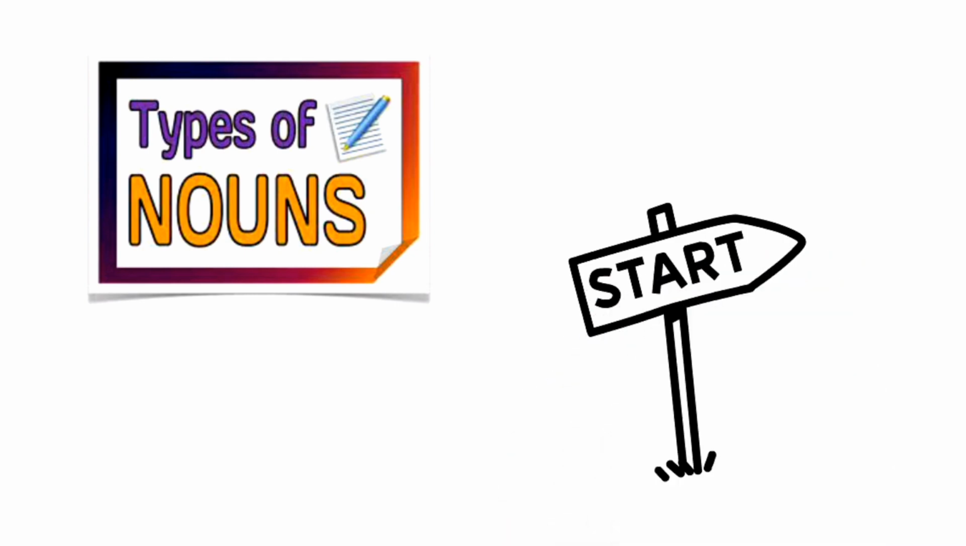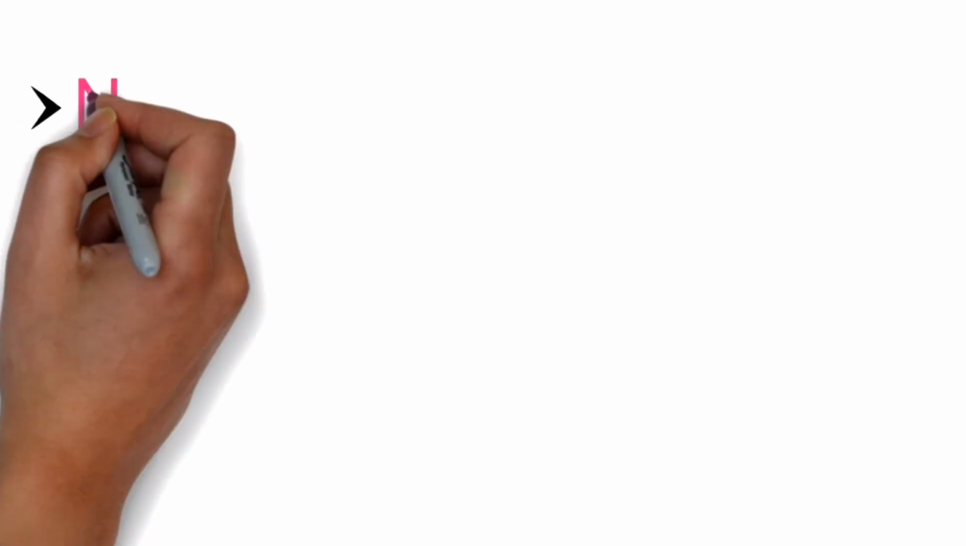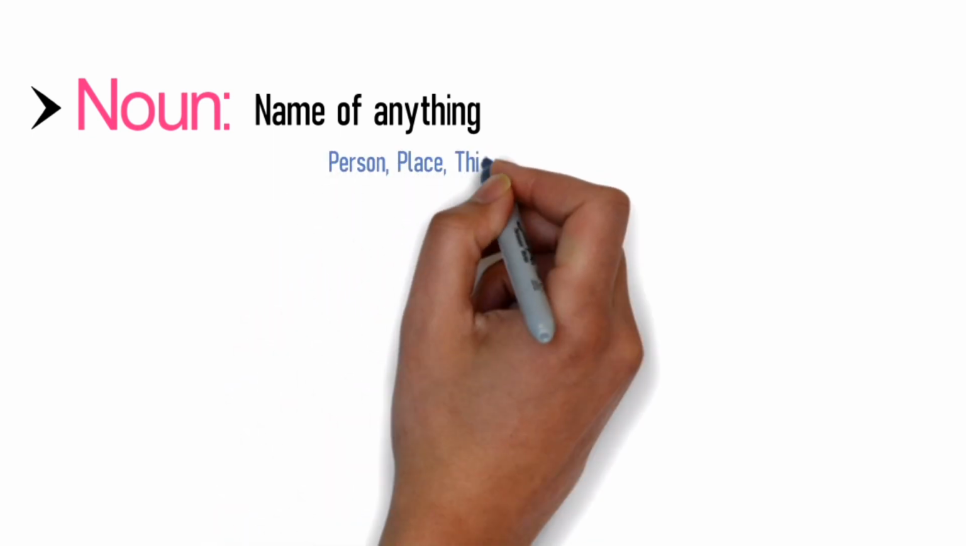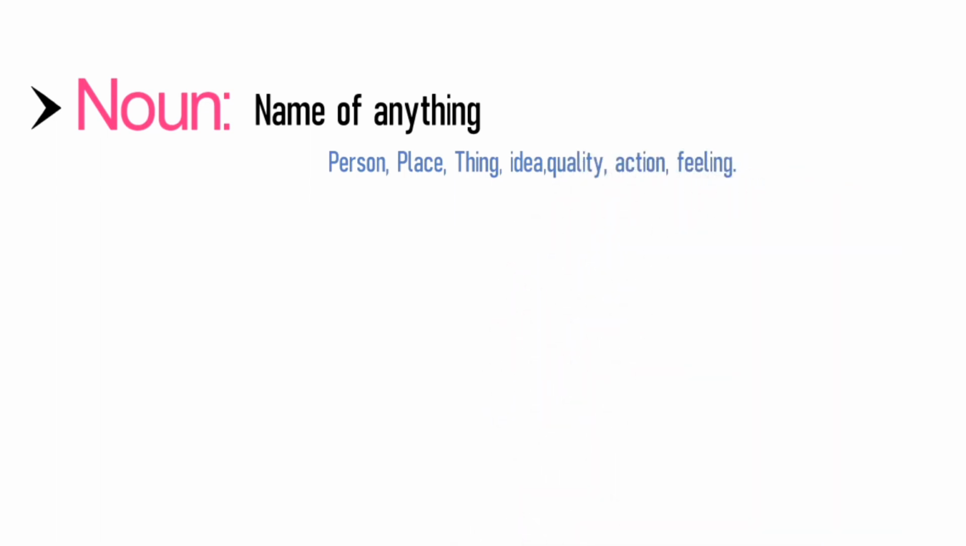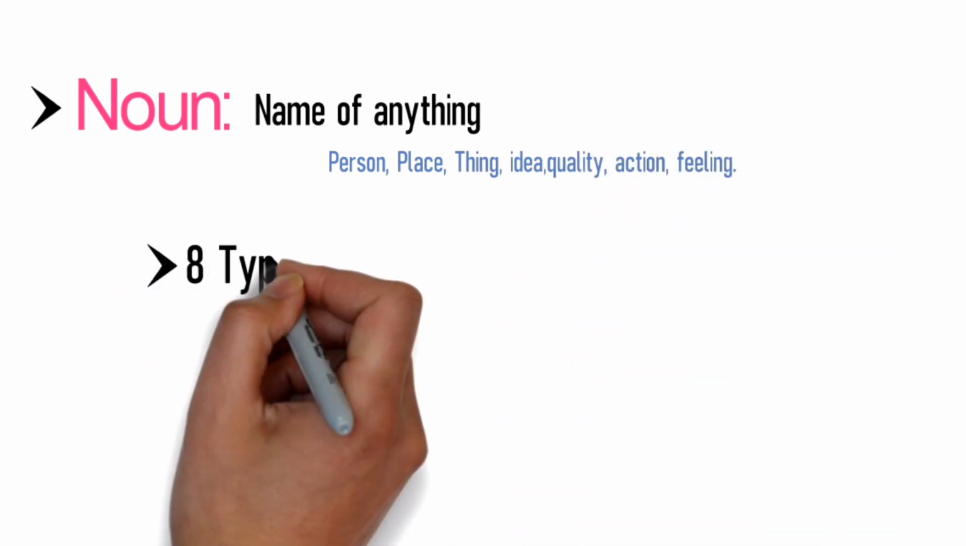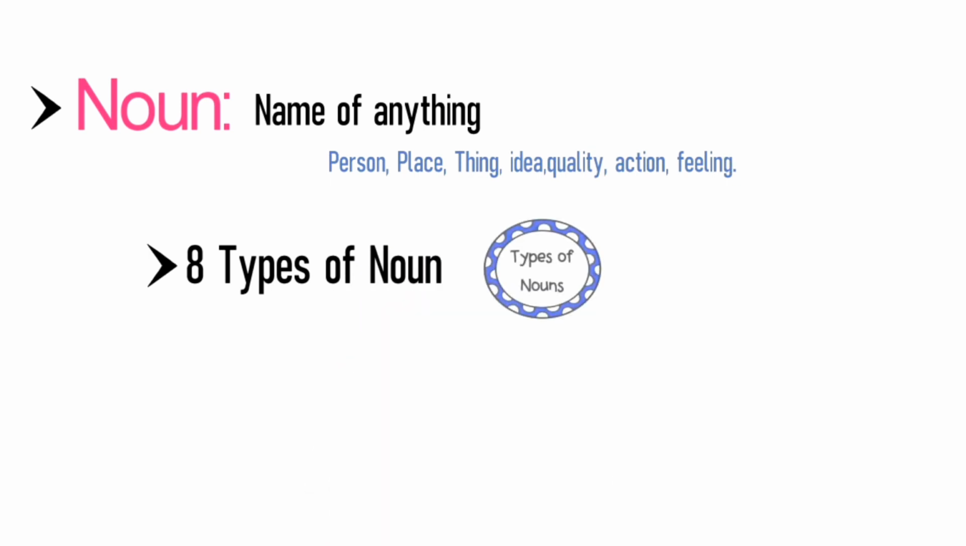In the beginning, we'll quickly revise nouns. A noun is a name of anything, whether it is the name of any person, place, thing, idea, or any quality or action or feeling. There are 8 types of nouns. Let's quickly revise the 2 types of noun that we have learned in our previous video.